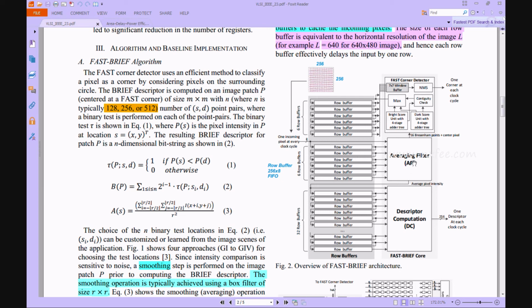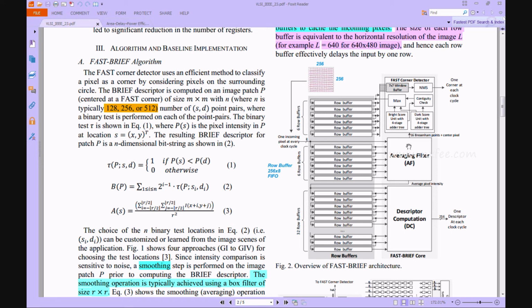It provides the 16 Bresenham points, the center pixel and the average pixel intensity. This average pixel intensity is calculated again, and we are using 32 row buffers. These 32 row buffers go to the descriptor computation, which provides the value in one clock cycle. In parallel, the average filter provides the value to the FAST kernel detector, which processes the values for image smoothing and image sharpening.